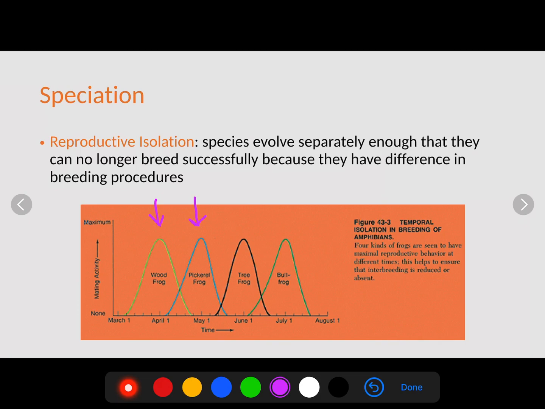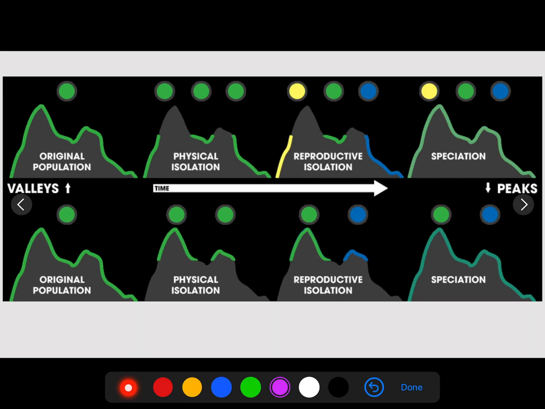The pickerel frog's peak breeding time is May 1st. The tree frog's is June 1st, and the bullfrog's is July 1st. So even though all of these frogs probably live in the same environment, the same ecosystem, they never interbreed because their breeding cycles are off. Because their breeding cycles don't overlap, they are not able to interbreed, not able to pass on their traits to one another, and they become separate species because they don't interact with one another.